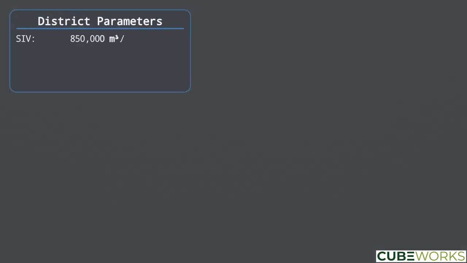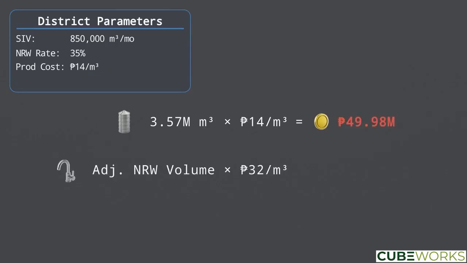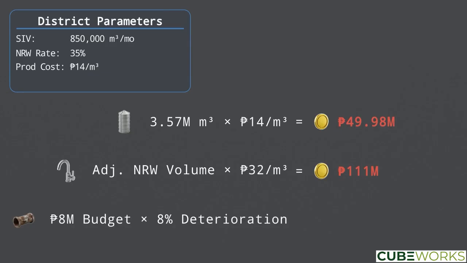We can apply this to a medium-sized Philippine district. Input is 850,000 cubic meters per month at 35% NRW, with a 14 peso production cost. Component 1 totals 49.98 million pesos per year. Component 2, foregone revenue, adjusted for unbilled authorized consumption, comes to 111 million pesos. Component 3, an 8% deterioration penalty on an 8 million peso pipe replacement budget, adds 640,000 pesos.